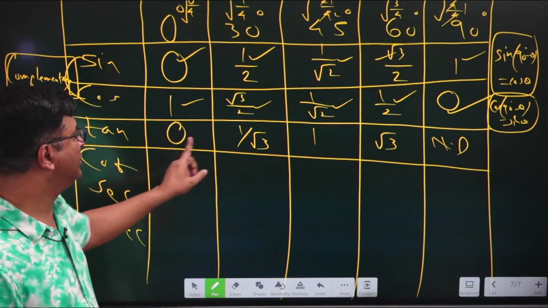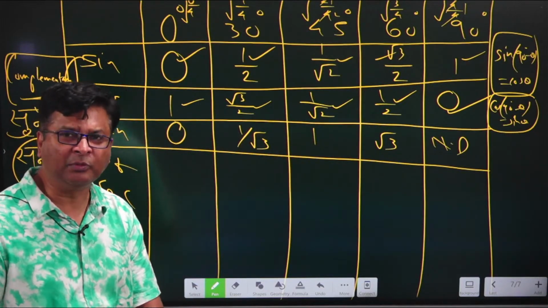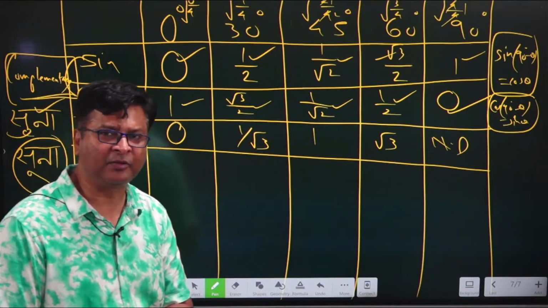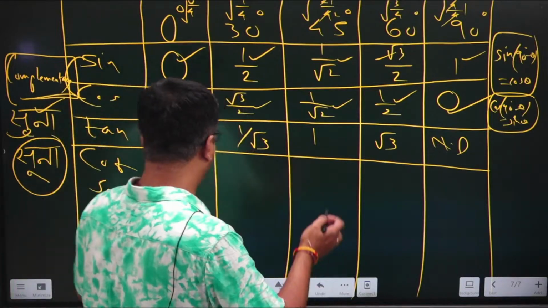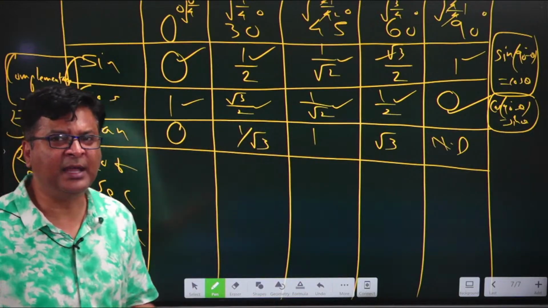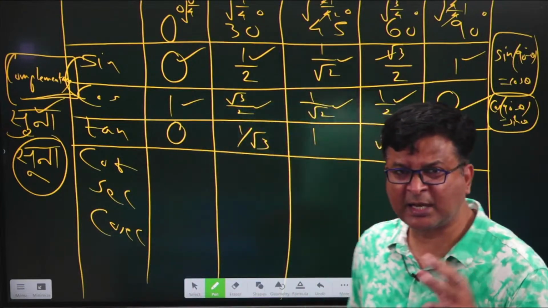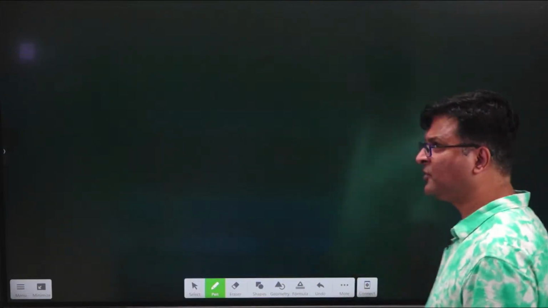Now here the students go wrong. I have seen so many times when people come for the first time in the class, I ask them to draw this table. So people usually go wrong in this too, because they are not sure in which case it is 0 and in which case it is not defined. So I will just explain it with one example.